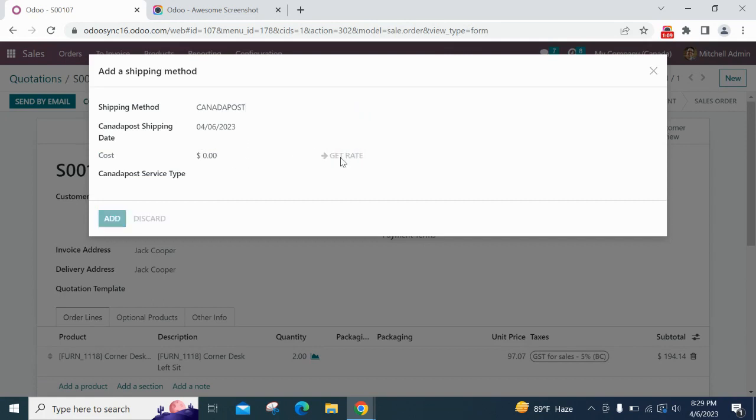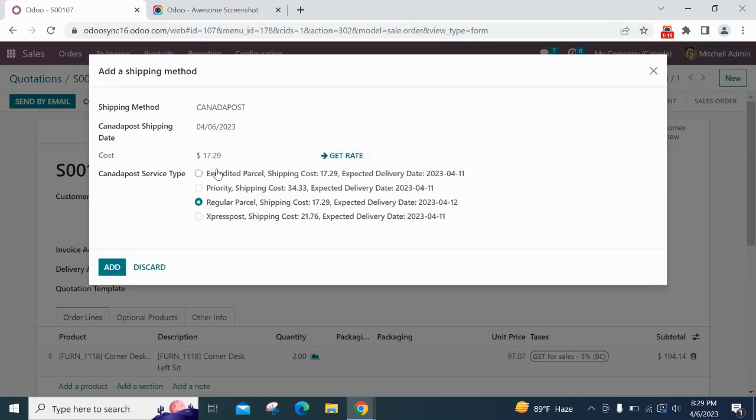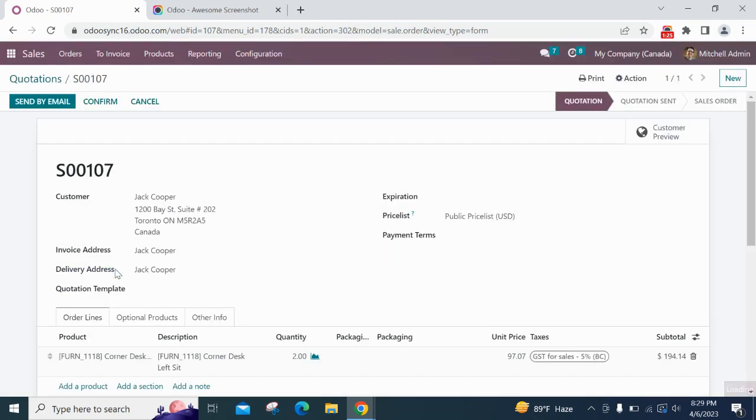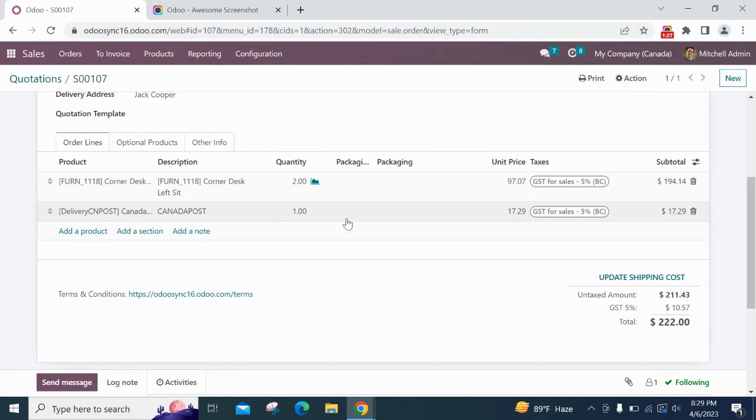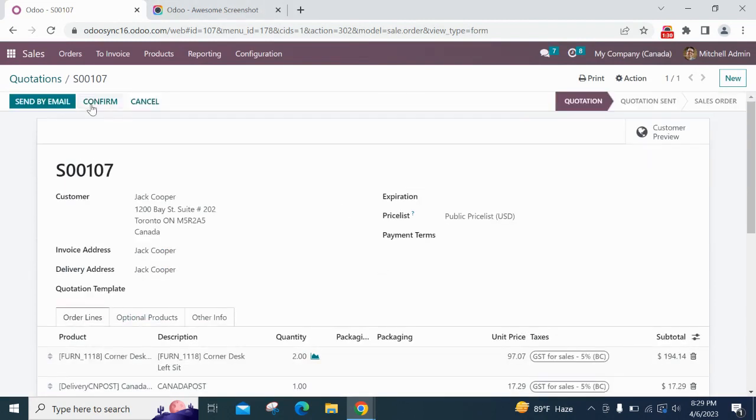Now I'm going to click on the Get Rate button, and we can see different Canada Post service types appear here. I'm selecting this regular parcel one as the Canada Post service type and clicking on add. That will add this line, and now I'm going to confirm the sale order.